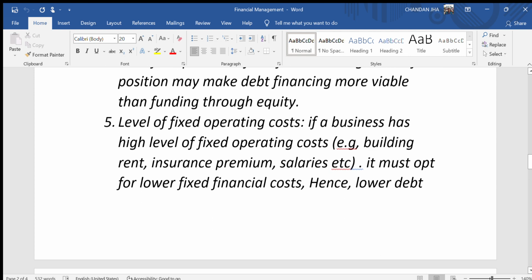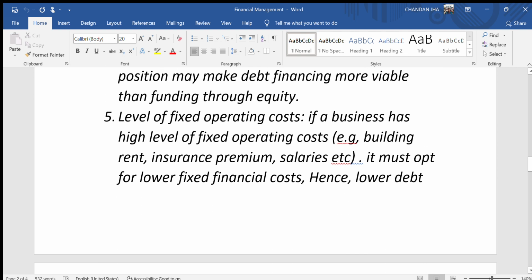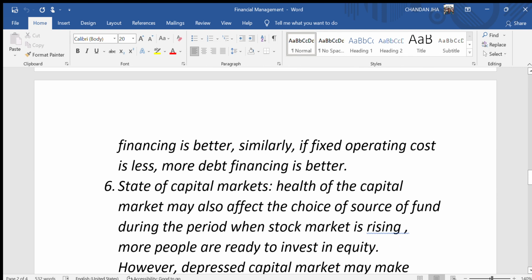Fifth, level of fixed operating costs. If a business has a high level of fixed operating costs, for example building, rent, insurance premiums, salaries, etc., it must opt for lower fixed financial cost, hence lower debt financing is better. Similarly, if fixed operating cost is less, more debt financing is better.